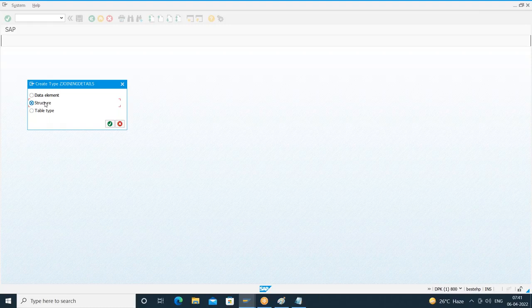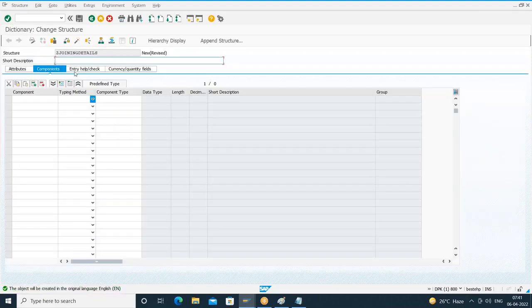What is the difference between a database table and a structure? A database table will hold the data. A structure doesn't hold any data. So I'll choose structure, continue. Right, provide some description. I'll give joining detail structure.